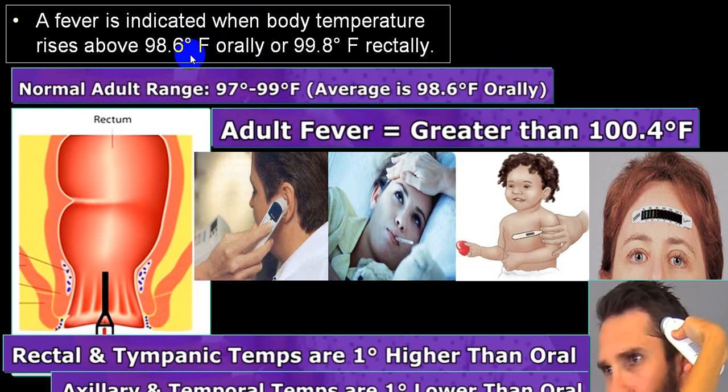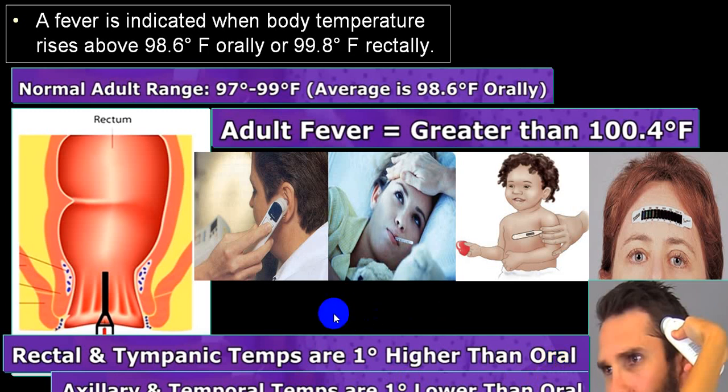So fever is indicated when the body temperature rises above 98.6 orally or 99.8 degrees Fahrenheit rectally. But we always say that normal adult body temperature is between 97 to 99 degrees Fahrenheit, on average 98.6 orally. But anytime it is more than 100.4 degrees Fahrenheit, we always label that as fever. Rectal temperature and tympanic temperature are 1 degree higher than oral temperature. And axillary and temporal temperature are 1 degree lower than oral temperature. This is roughly what you have to remember.